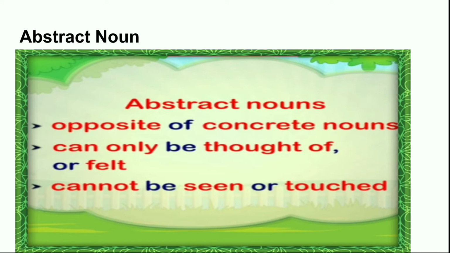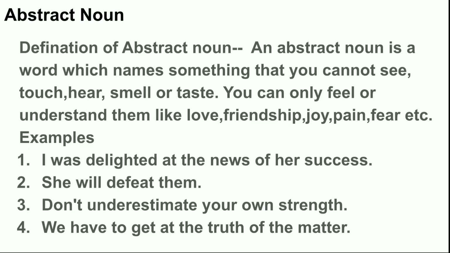Now I move towards another type of noun, that is the abstract noun. An abstract noun is the opposite of a concrete noun. It can only be thought of or felt. It cannot be seen or touched. So, what have we learned about abstract nouns? An abstract noun is a word which names something that you cannot see, touch, hear, smell or taste.